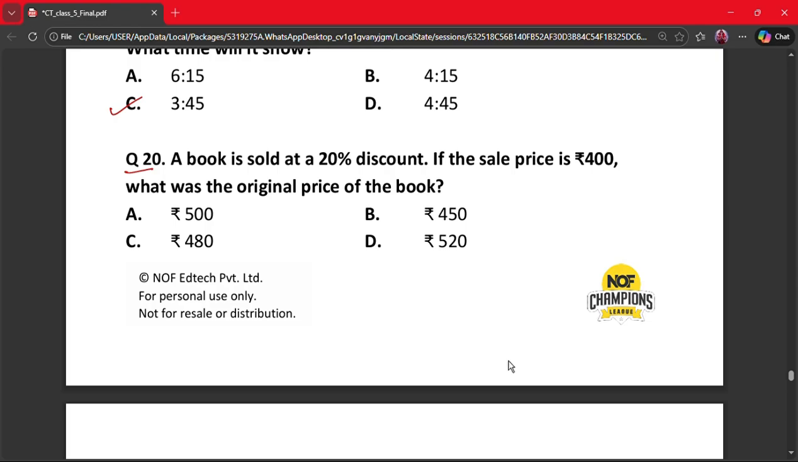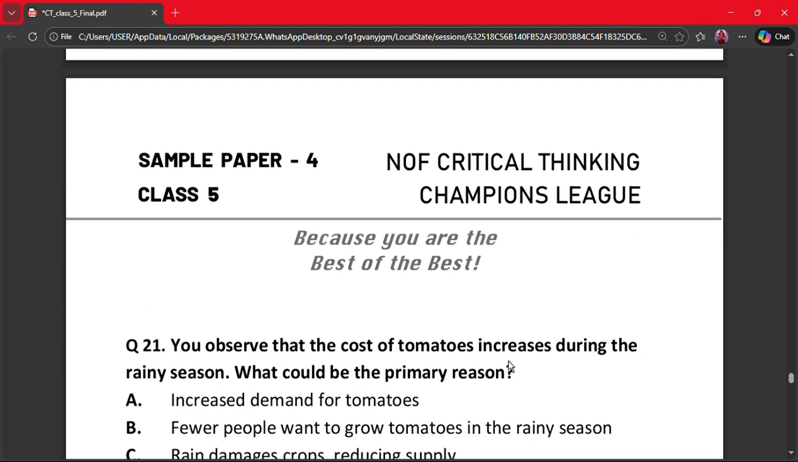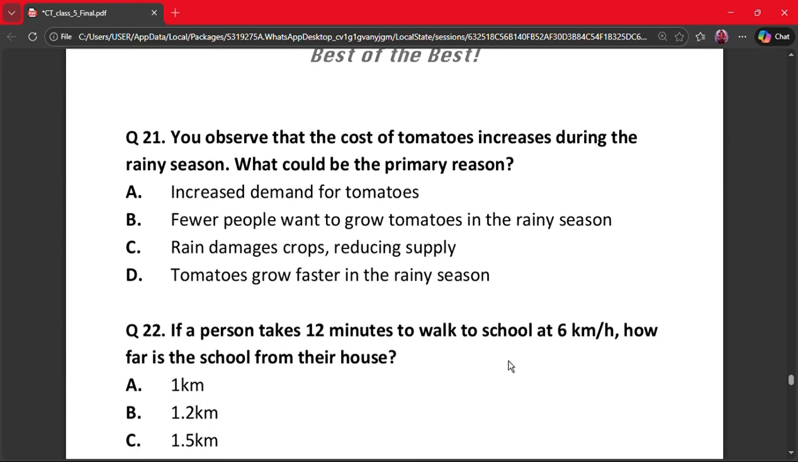So the selling price is 80% of original, and original was 400 divided by 0.8, which gives us rupees 500. So our correct answer is option A. Next question is question number 21.